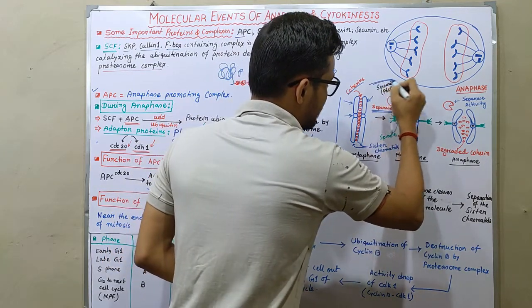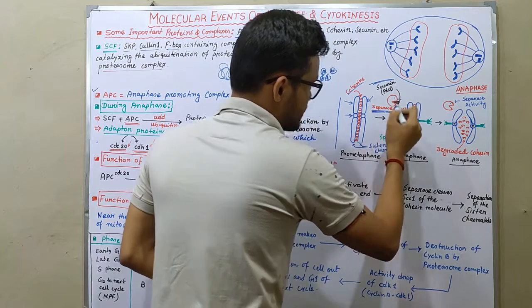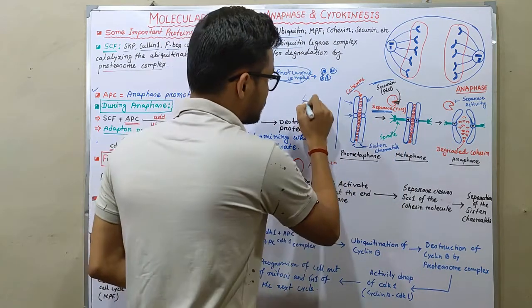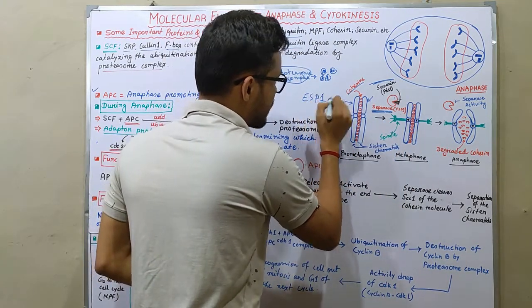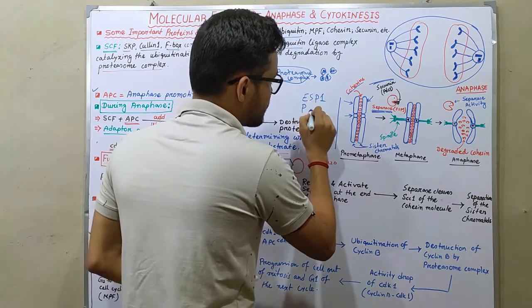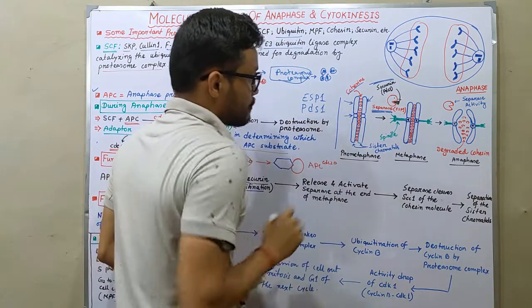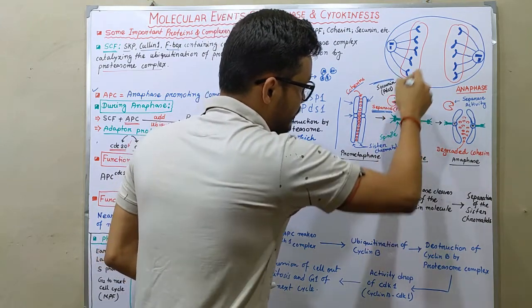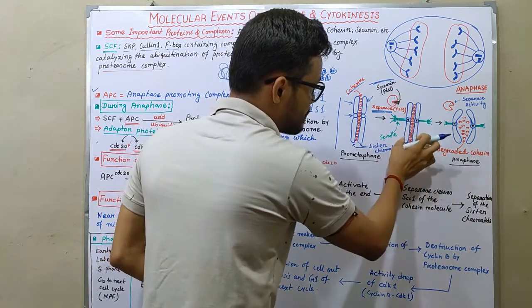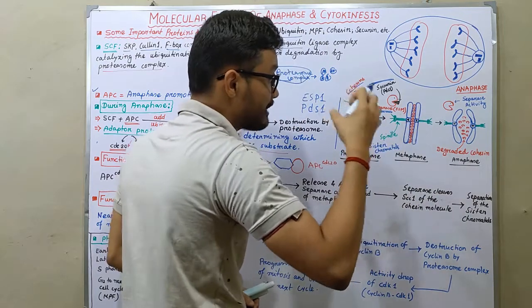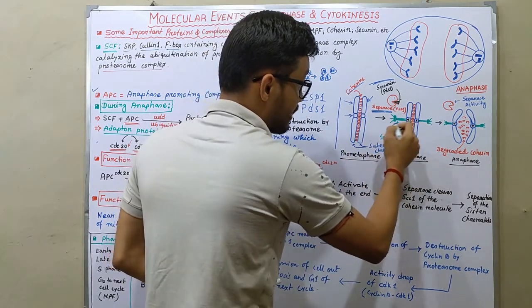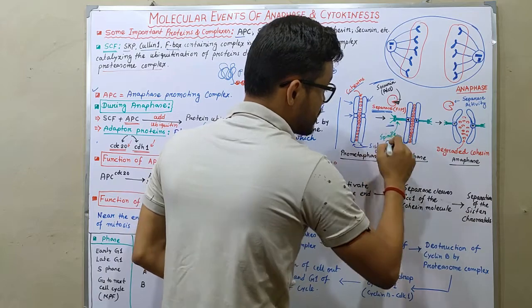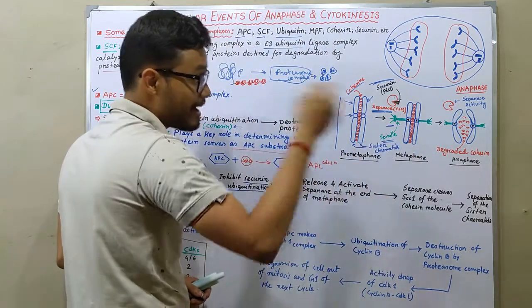So this one is the securin and this one is the separase. Separase is also known as ESP1 and securin is also known as PDS1. So securin here blocks the activity of separase. That's why in metaphase all sister chromatids are tightly held together. And this green color is the spindle complex. These are the microtubules.